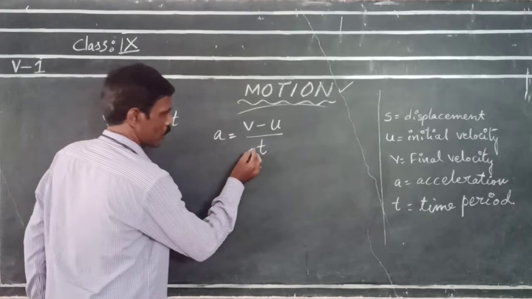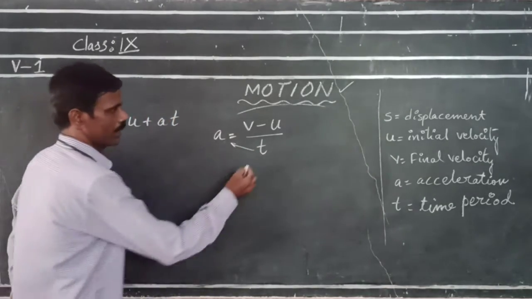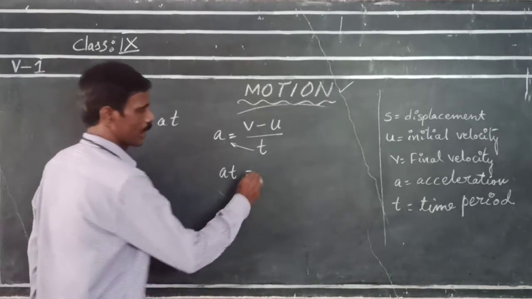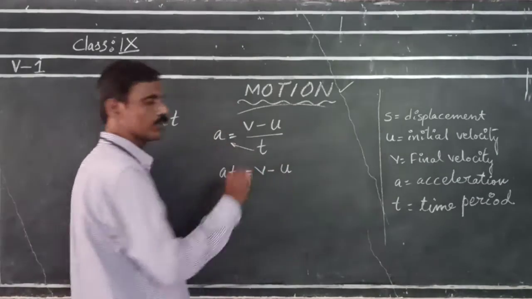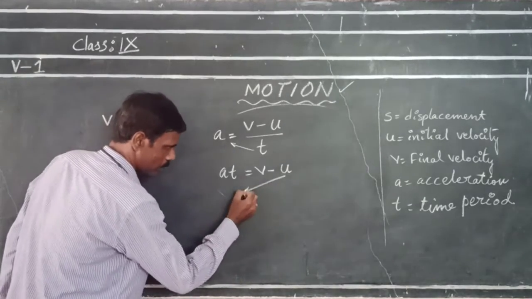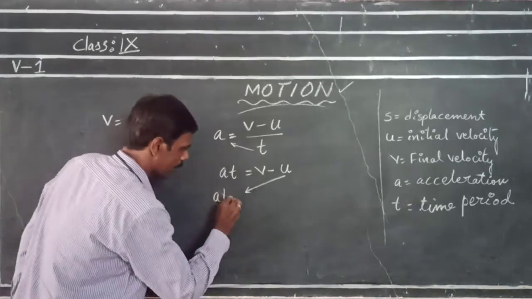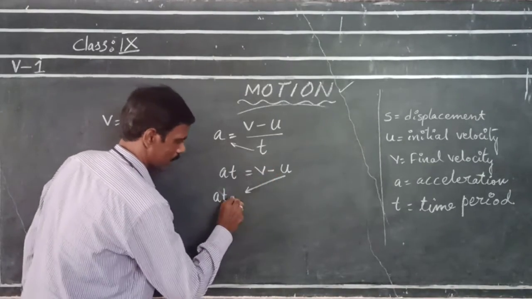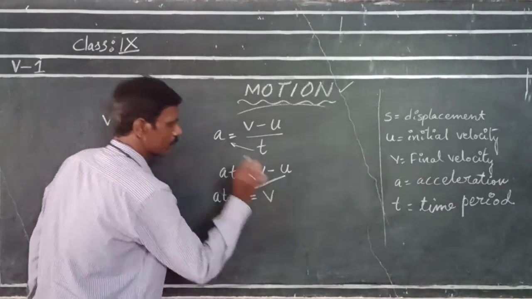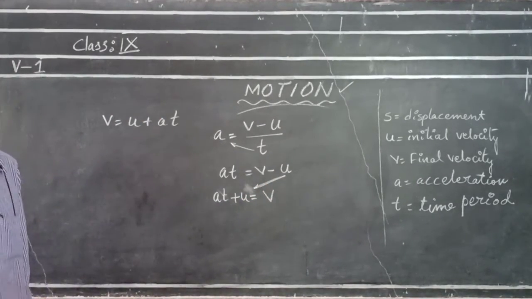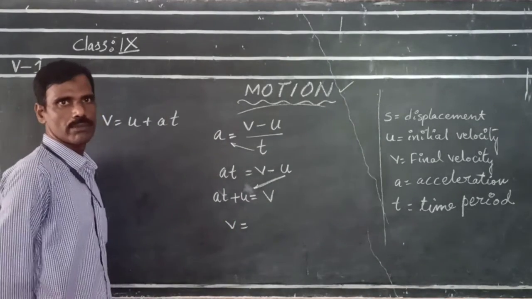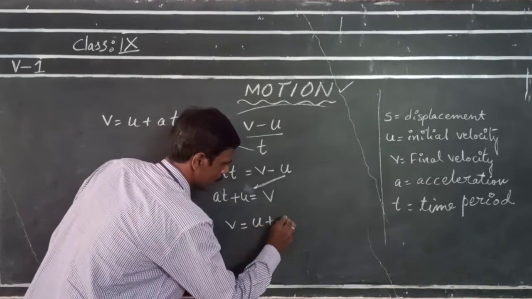Now, by cross multiplication, we get at is equal to v minus u. If you transpose u to the left-hand side, at plus u is equal to v. By rearranging the terms, we get v is equal to u plus at.